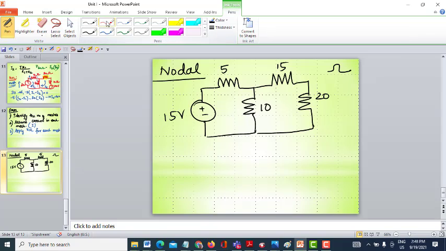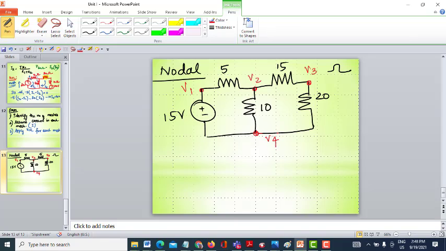So what is said to be a node? When two or more elements are connected to a point, that is said to be a node. Now this is a circuit element, this is a circuit element. Here I am taking it as a node. I am assuming its potential to be V1. Here is again a node, V2, and this is a node whose potential is V3, and the final node here is V4.